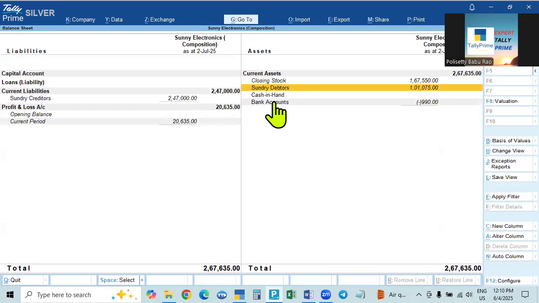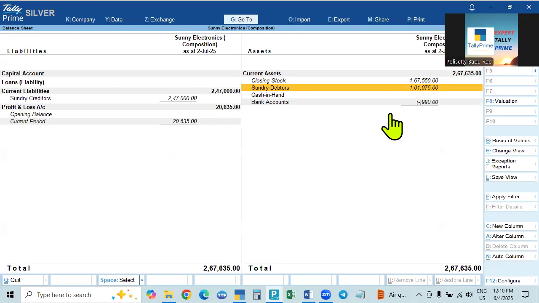Even the bank account is an asset. If it is showing a minus balance, it will be a liability. So if there is no other entry, then it will show on the other side. So current assets will show on this side, and the bank account minus value will show here on this side, because there are other entries that are not showing on the other side.